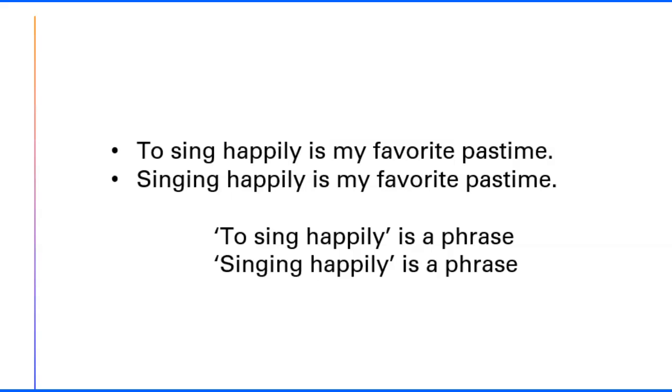So the first one has the infinitive. To sing happily is my favorite pastime. Or singing happily is my favorite pastime. Both to sing happily and singing happily are phrases. And so they include words, but remember, a phrase will not have a subject and a verb. And so just the little smidgen of words that's there creates a phrase.